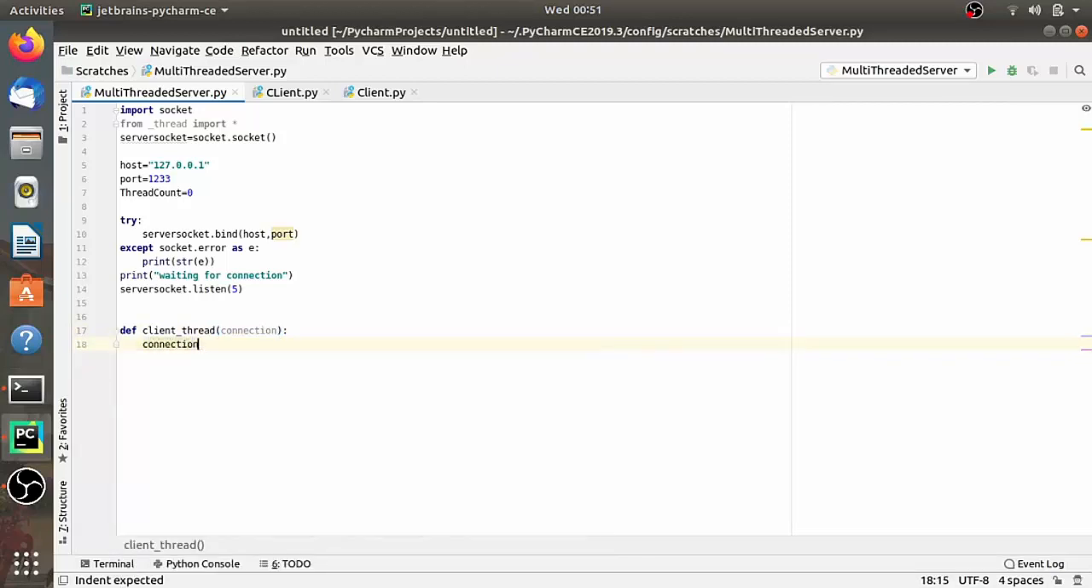Define client underscore thread, and here I have to accept an object, so connection. And now let's say I'm going to send, so connection dot send, and suppose I am going to send a welcome to the server to the client, so str dot encode, and the message is "welcome to the server".